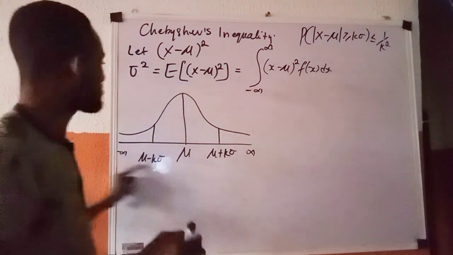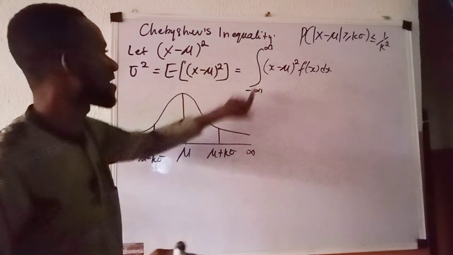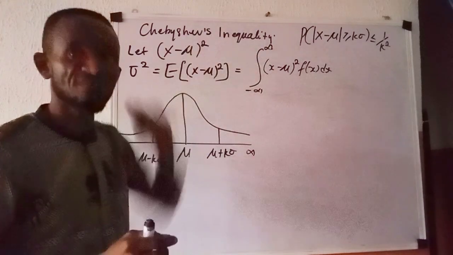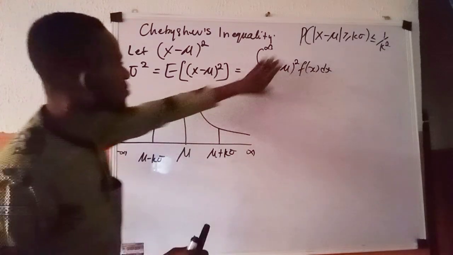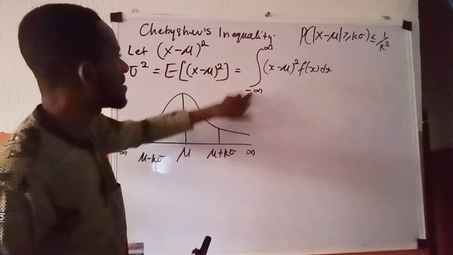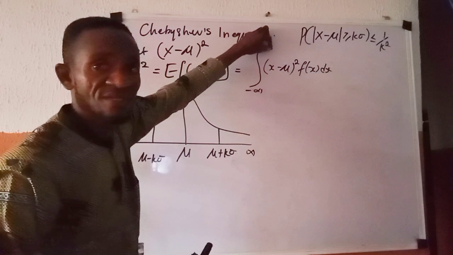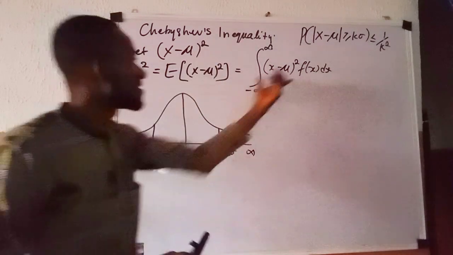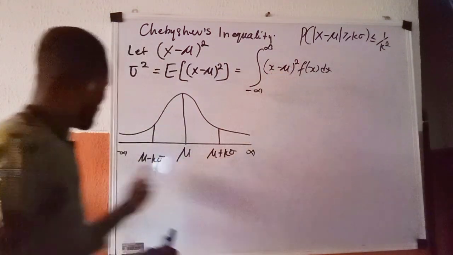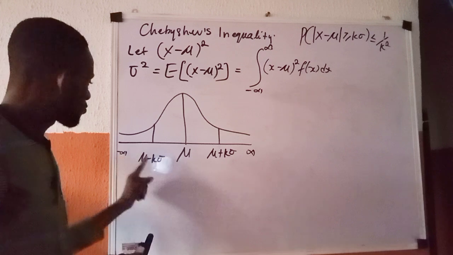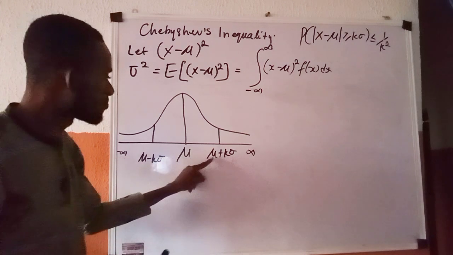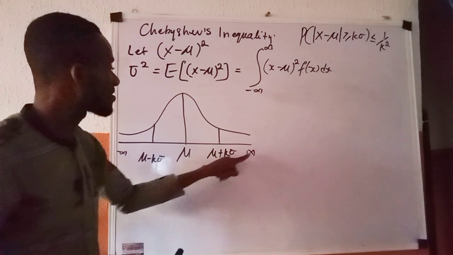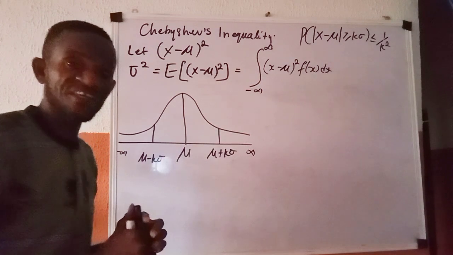So these are the partition of minus infinity to positive infinity, which means integrating this quantity from minus infinity to positive infinity is the same thing as integrating from minus infinity through mu minus k standard deviation, down to mu plus k standard deviation, down to positive infinity.